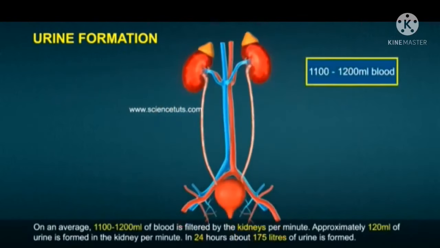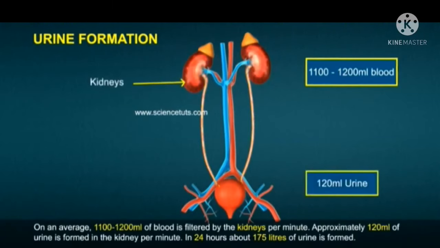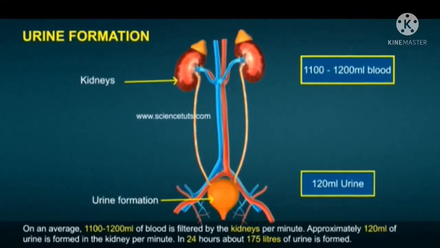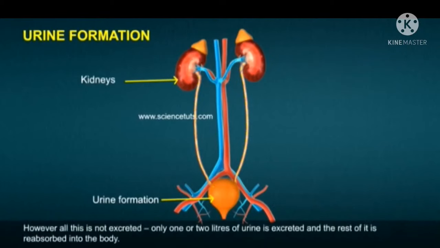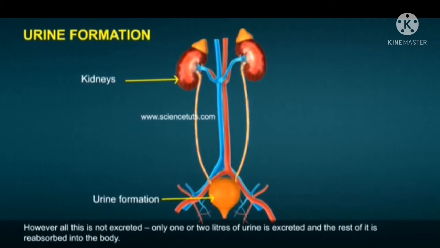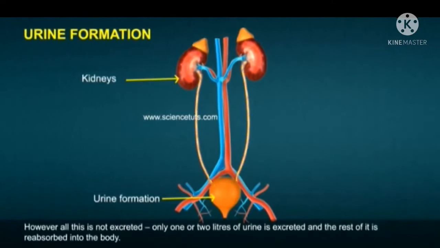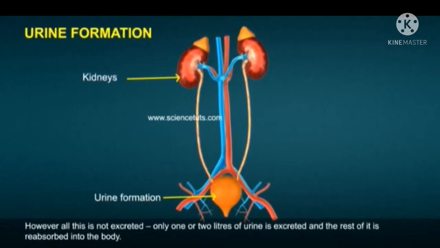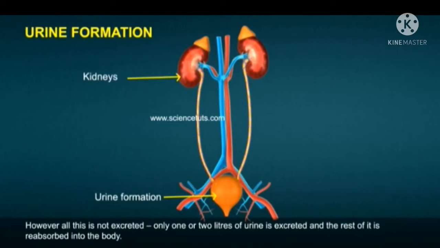On an average, 1100 to 1200 ml of blood is filtered by the kidneys per minute. Approximately 120 ml of filtrate is formed in the kidney per minute. In 24 hours, 175 liters of filtrate is formed. However, all this is not excreted. Only 1 or 2 liters of urine is excreted, and the rest of it is reabsorbed into the body.